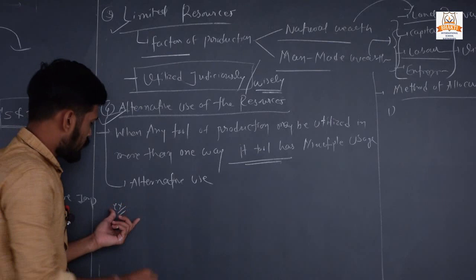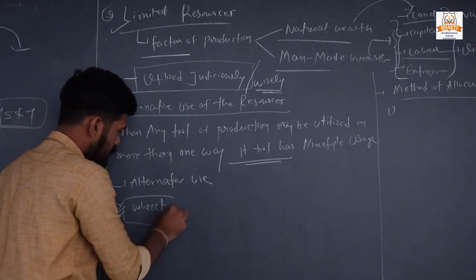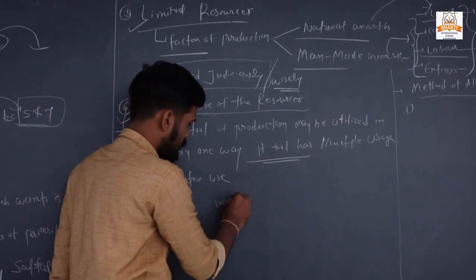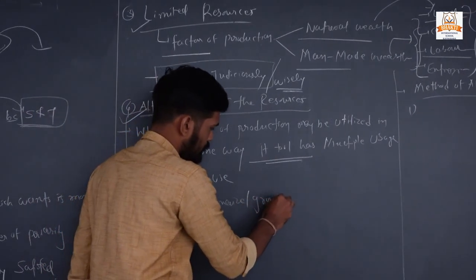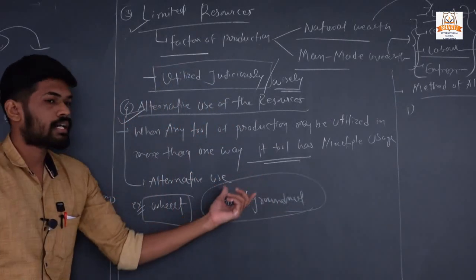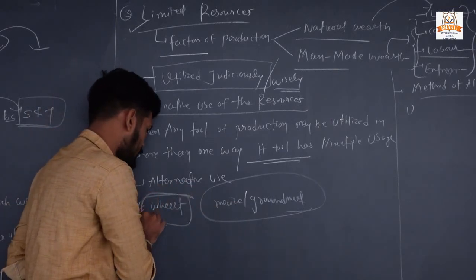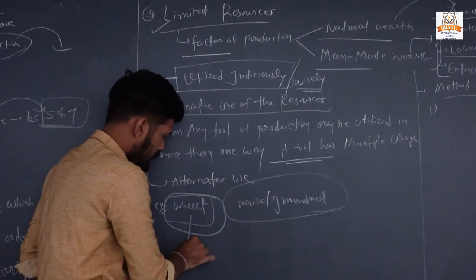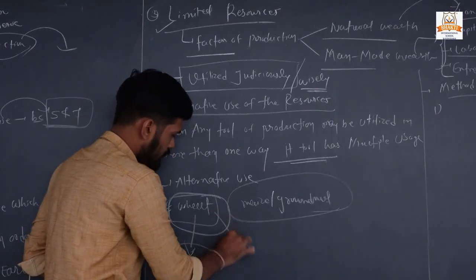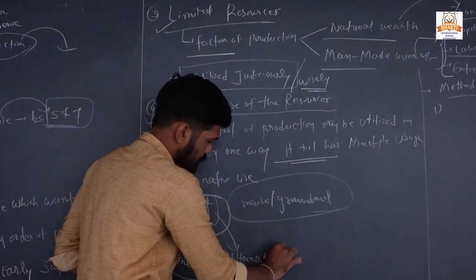Suppose you cultivate wheat on some particular land, then other crops like maize, groundnut and so on can't be grown on this particular land. So you can say this land has only one use. This land doesn't have alternative uses of resources.